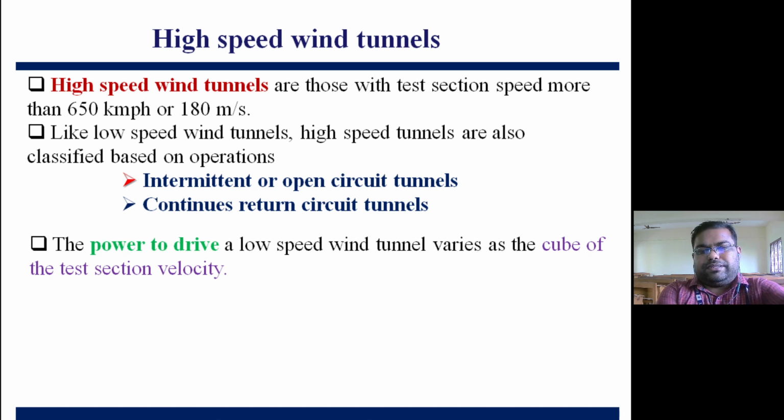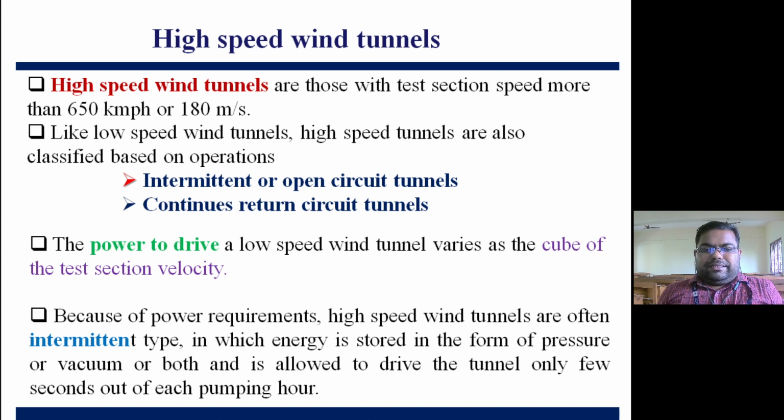To avoid the necessity of such a huge power requirement to drive the tunnel, we do intermittent operation, where we have a reservoir in which we store the high pressure energy, and it is sent to the test section of the wind tunnel for a shorter period of time. That's why all the supersonic or high speed wind tunnels operate for a few seconds, in which you have to take all the necessary experimental data.